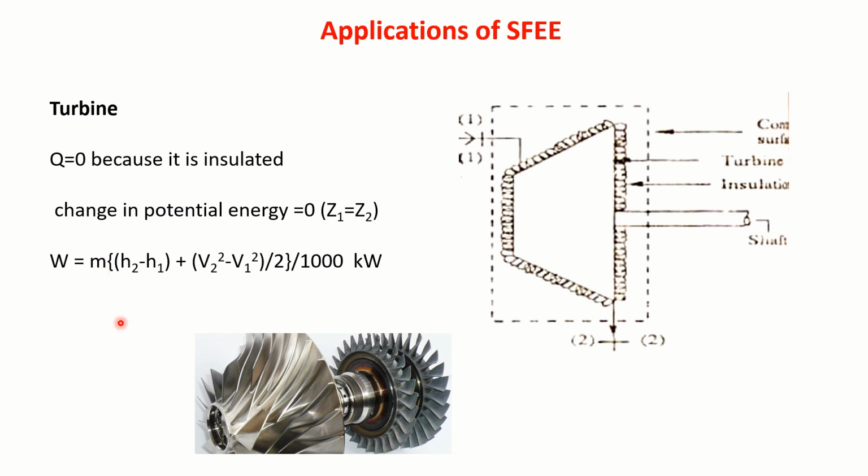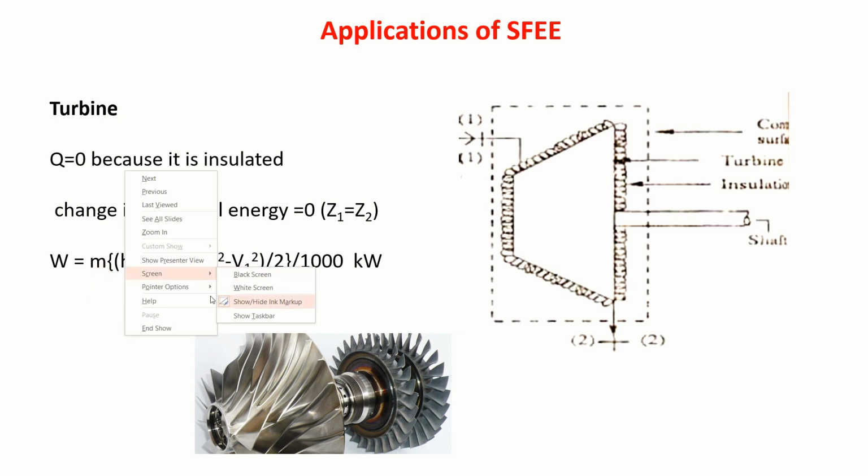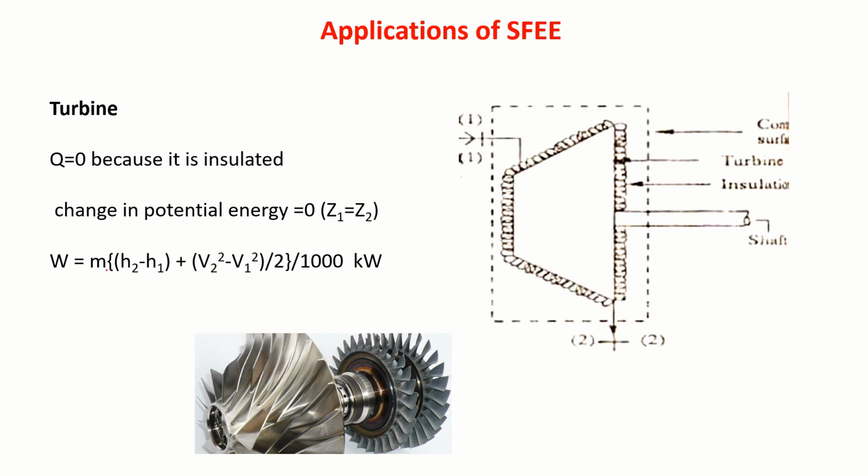Here m dot is in kg per second or kg per hour; let us take kg per second. This is kilojoule per kg, meter square per second square. Then substituting, you get joule per second, that is watt. To convert this into kilowatt, I have written 1000. This is the power output, you can say it is W dot. Fine.